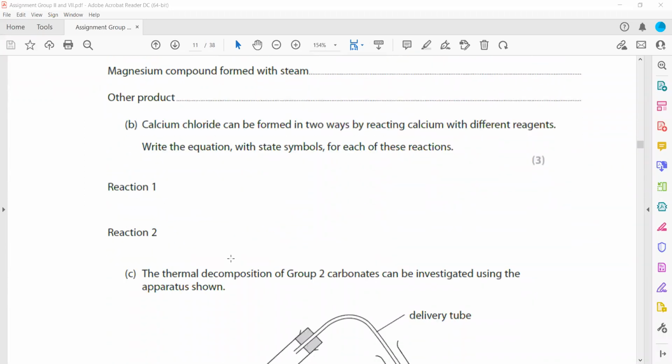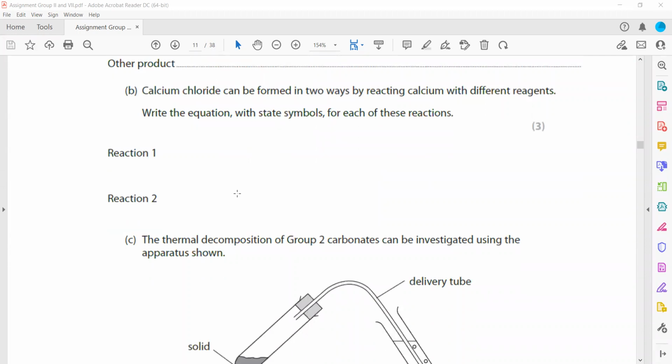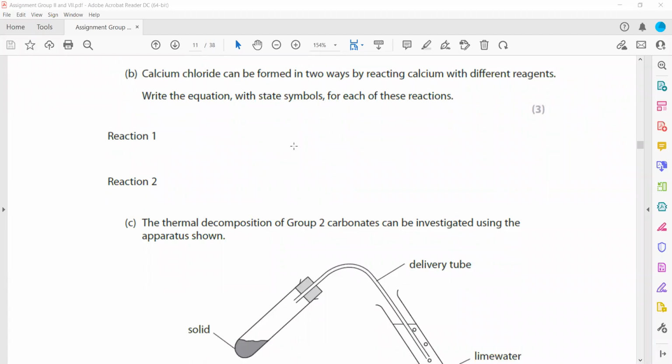Calcium chloride can be formed in two ways by reacting calcium with different reagents. Write an equation with state symbols for each of these reactions. So we want to produce calcium chloride. Basically we want to produce a salt. If we want to produce a salt, we can react acid with metal, or we can react acid with metal oxide, or metal carbonate, or metal hydroxide.